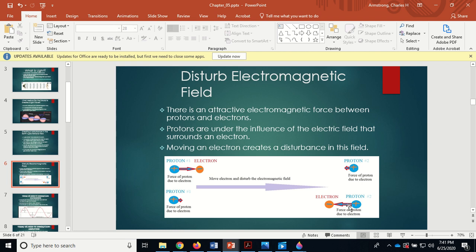We disturbed the electromagnetic field. We cause a disturbance by moving the electron. And then what we can do is keep moving it back and forth, back and forth, back and forth. That continues to send out electromagnetic waves, basically the disturbance in the electromagnetic field, by just vibrating that electron back and forth.